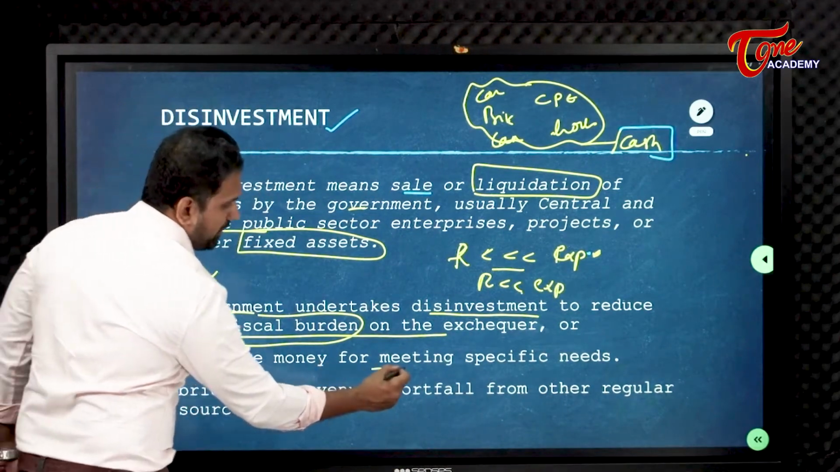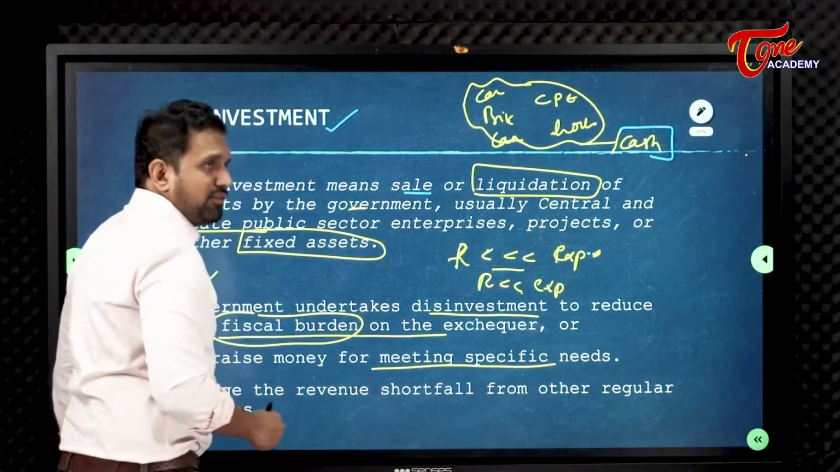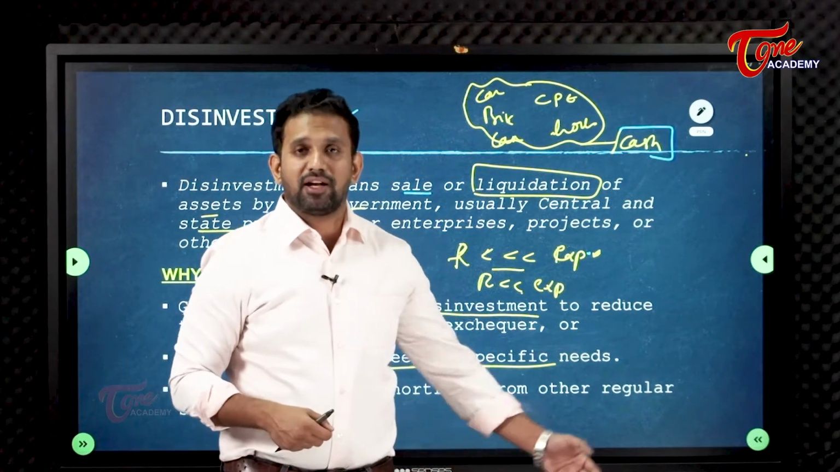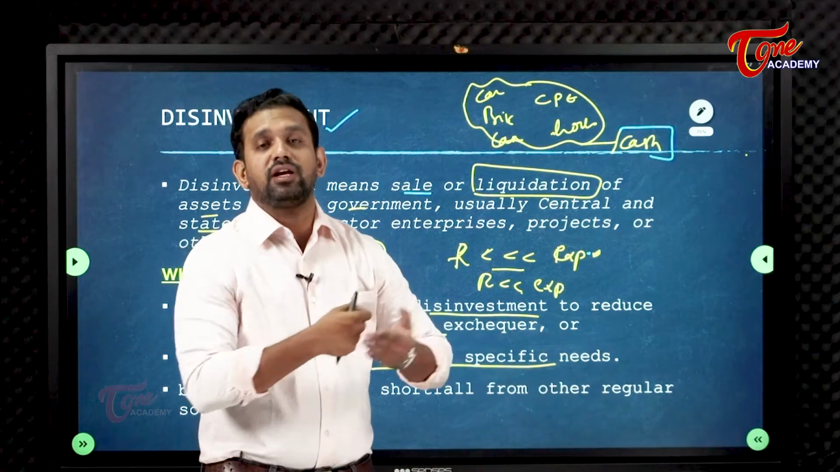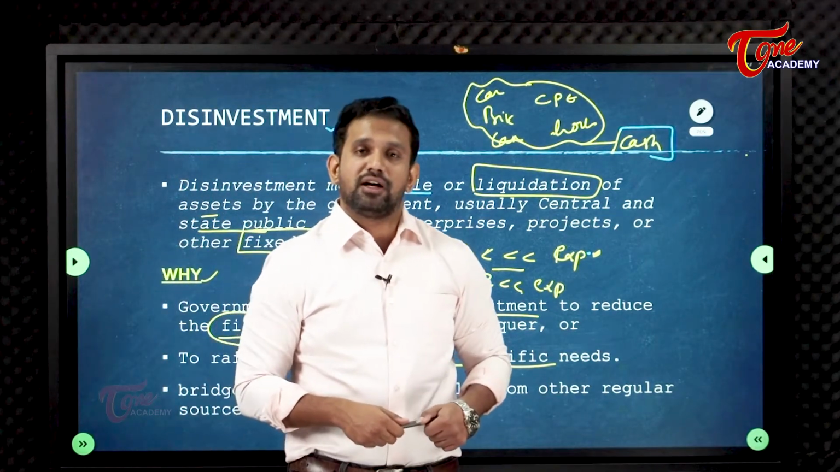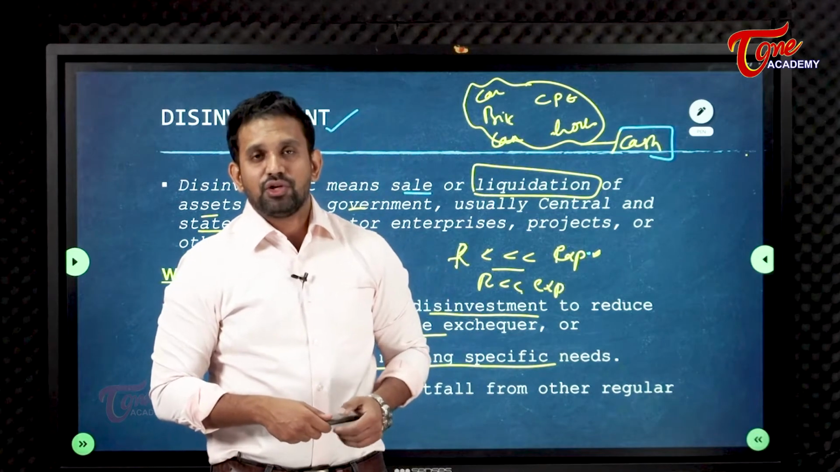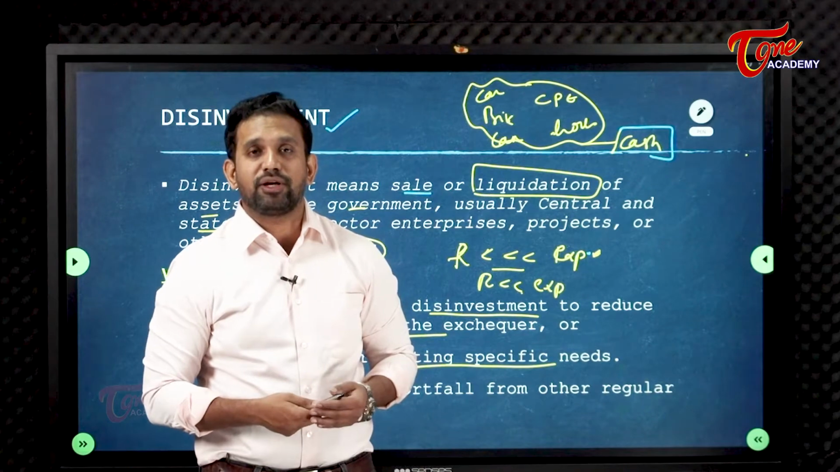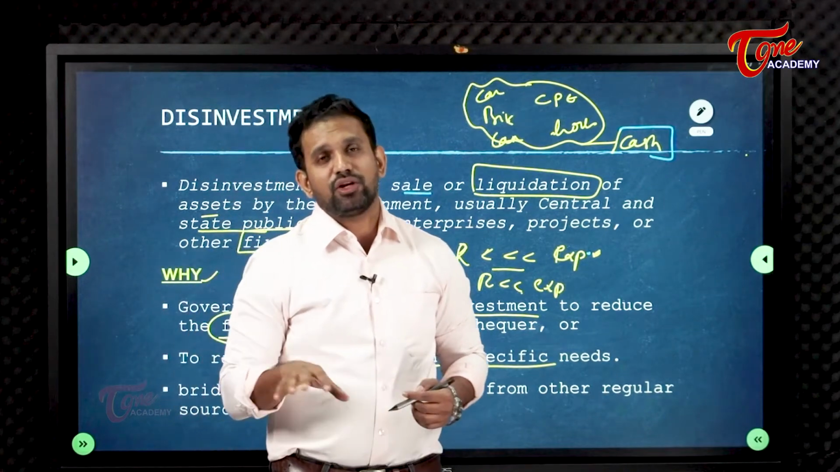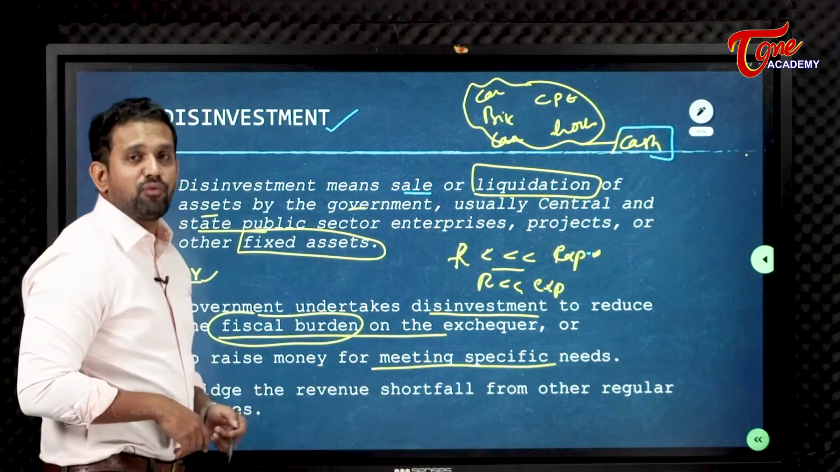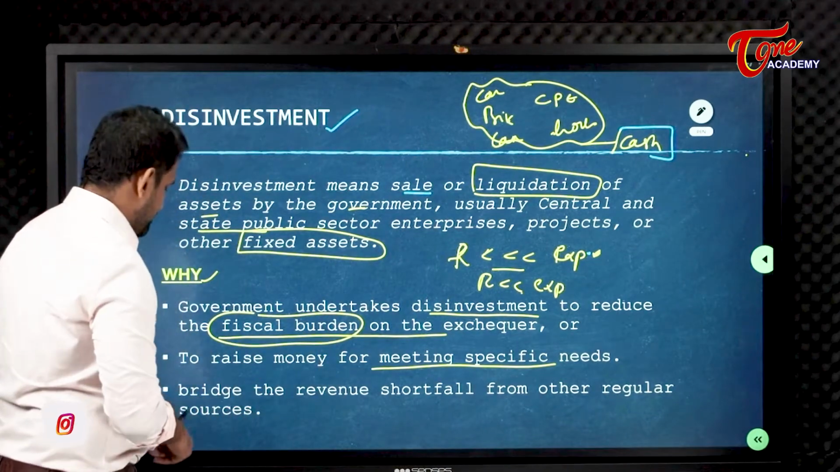Another reason is to raise money for meeting specific needs. If the government suddenly has expenditures, just like when the COVID pandemic happened, a very sporadic, very dynamic and very long-lasting chronic disaster that we have faced. At that sudden breakout, the government should have money at that point of time or not? Yes. So in order to cater to those specific needs, the government can raise money with the help of disinvestment of their assets.